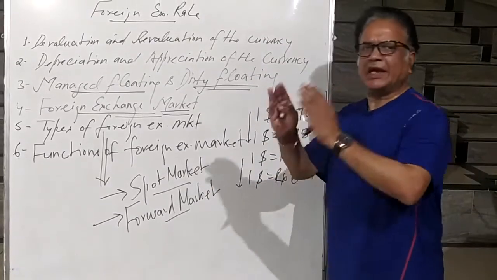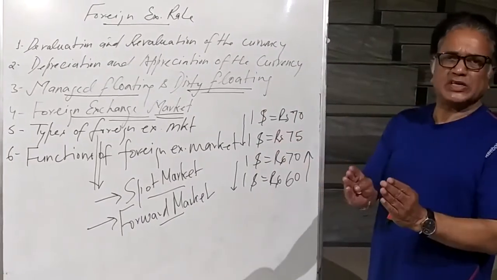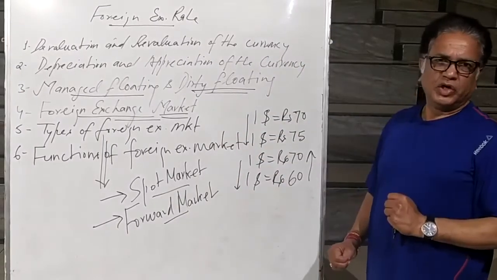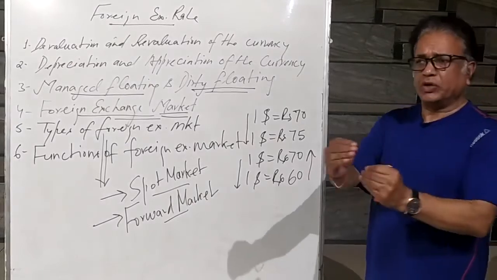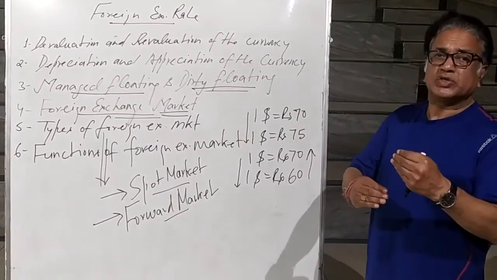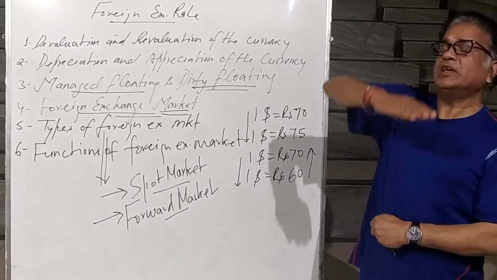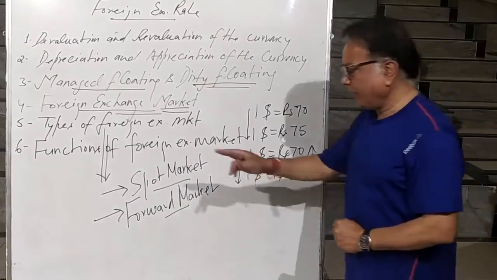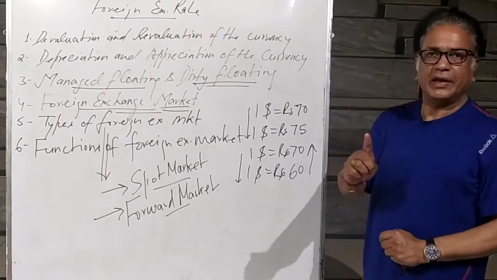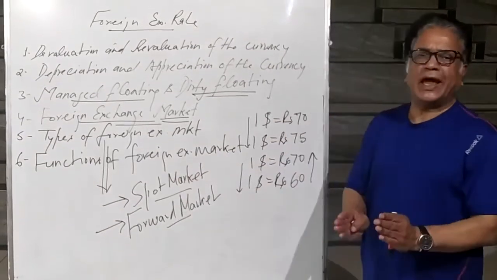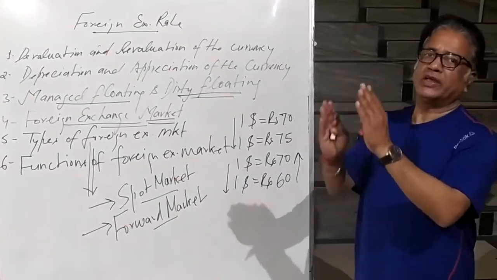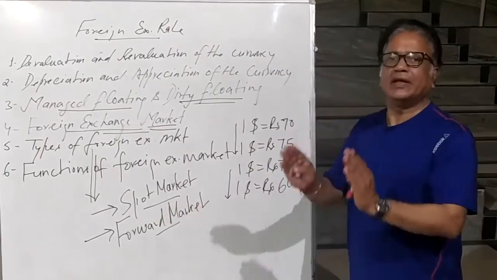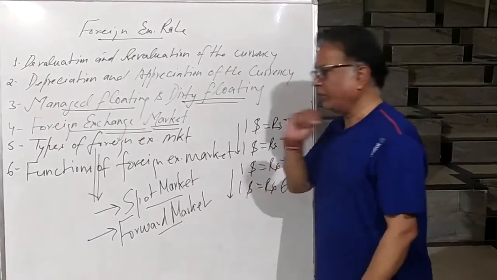But if the size of the consignment is very big, in that case what happens? There is a time lag between deal and delivery. Today the agreement between the two parties is signed, but the delivery is going to take place in the near future, after 4 months or 5 months. In that case, that market is called forward market. Again, in spot market, there is no time lag between deal and delivery. On the spot, the agreement takes place. When there is a time lag between deal and delivery, that is called forward market.